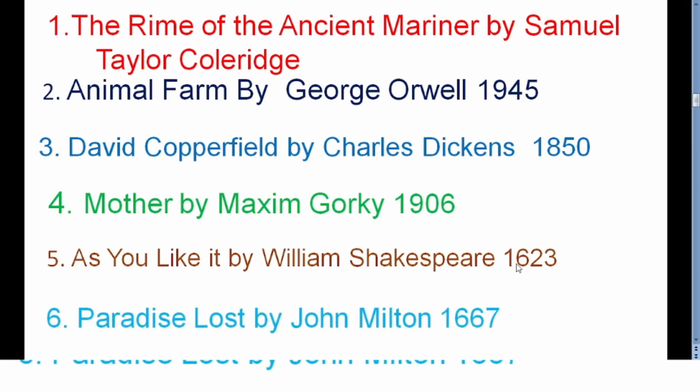The next work is the famous poem in English literature, that is Paradise Lost by John Milton, which was actually published in 1667, and it is considered an epic poem which was written in blank verse. So the familiar characters in Paradise Lost are Adam, Eve, Satan, Michael and so many. Actually Paradise Lost was first published in 10 books, but later it was published in 12 books. So the major theme of Paradise Lost is man's first disobedience.